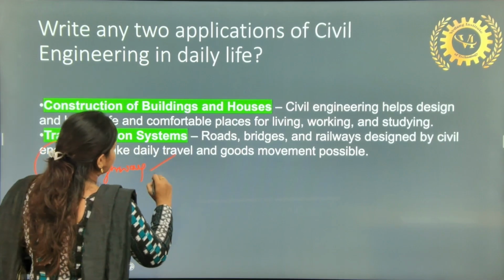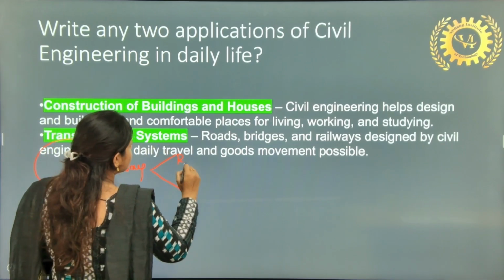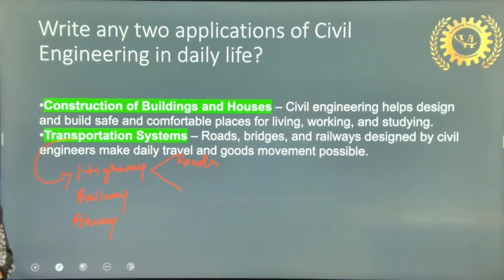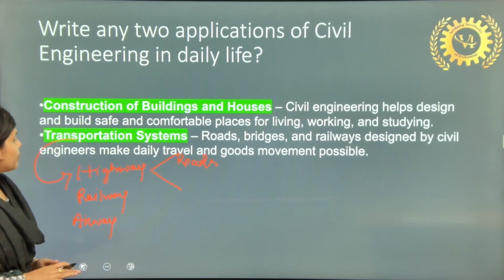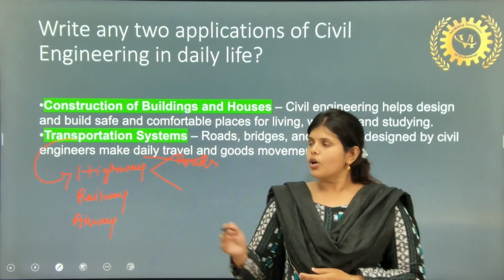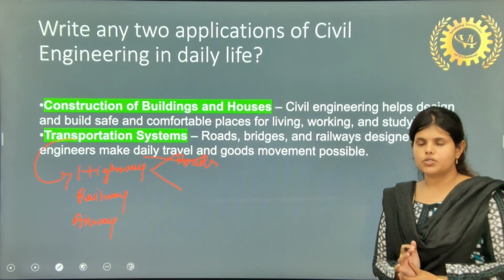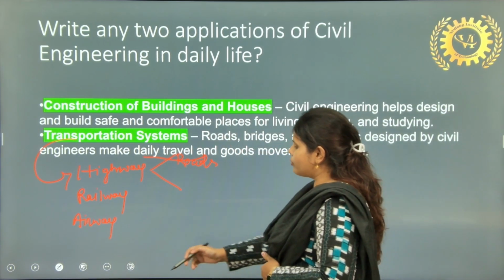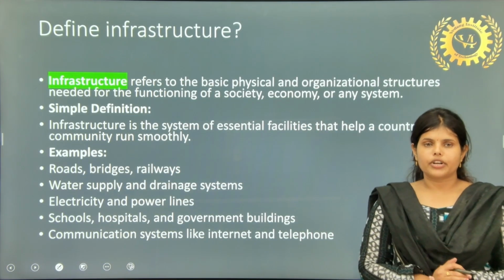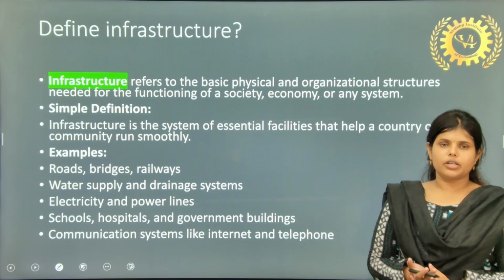In highway, it can be divided into roads, bridges, etc. and railway design. So this daily traveling and movement of goods comes under transportation system. So next question will be: define infrastructure. What is the meaning of infrastructure?